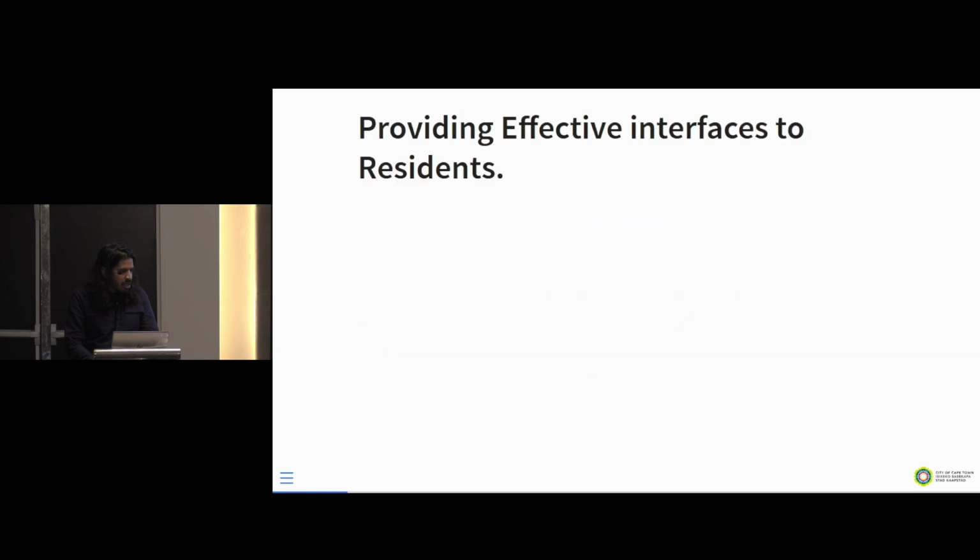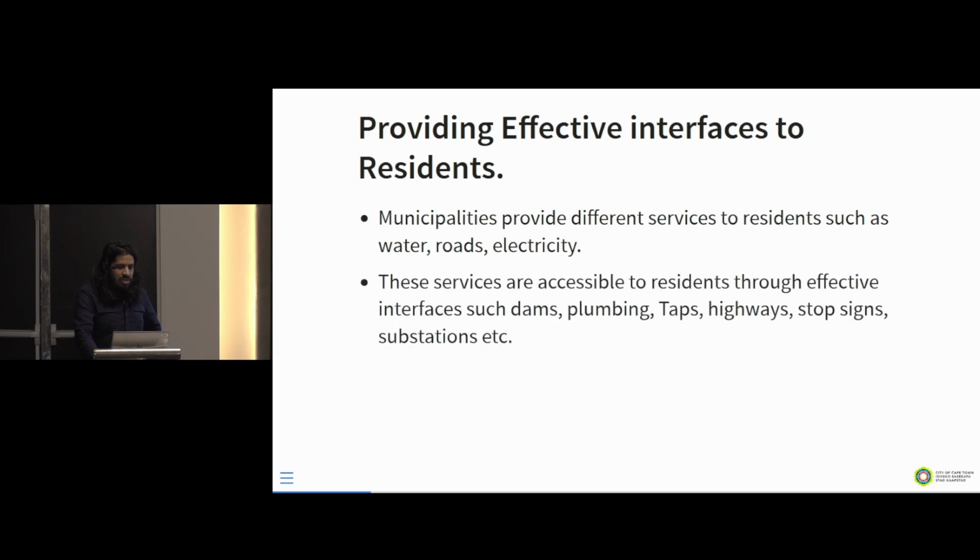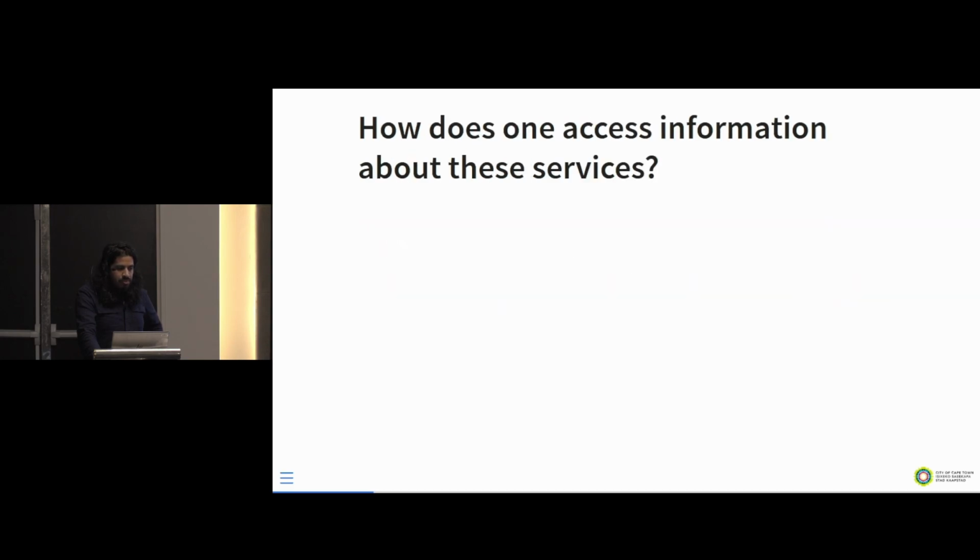Okay, so why do you want to provide effective interfaces to residents? Municipalities provide a range of services to residents such as water, roads, and electricity. These services are accessible to residents through effective interfaces such as dams, plumbing, taps, highways, stop signs, and substations. But how do you access information about these services?